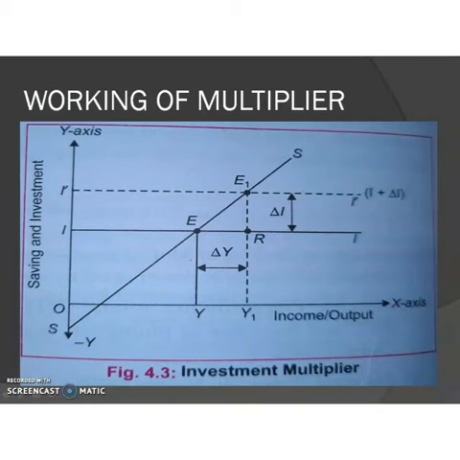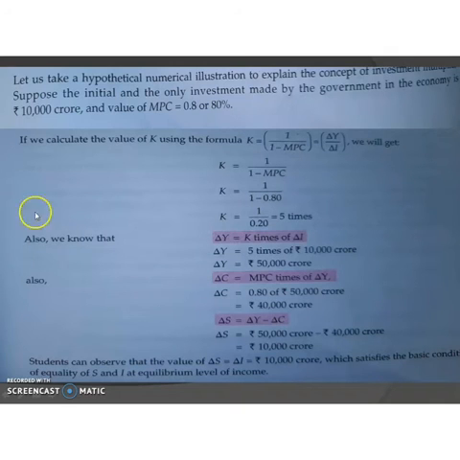Let us take a numerical example. Here the initial and the only investment made by the government in the economy is rupees 10,000 crore. And the value of MPC, that is marginal propensity to consume, is equal to 0.8 or 80%. So the investment is 10,000, then the value of MPC is equal to 0.8.